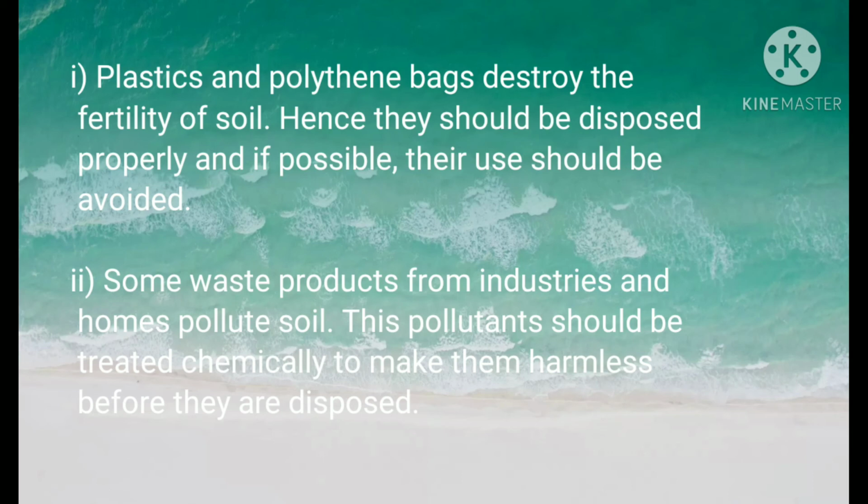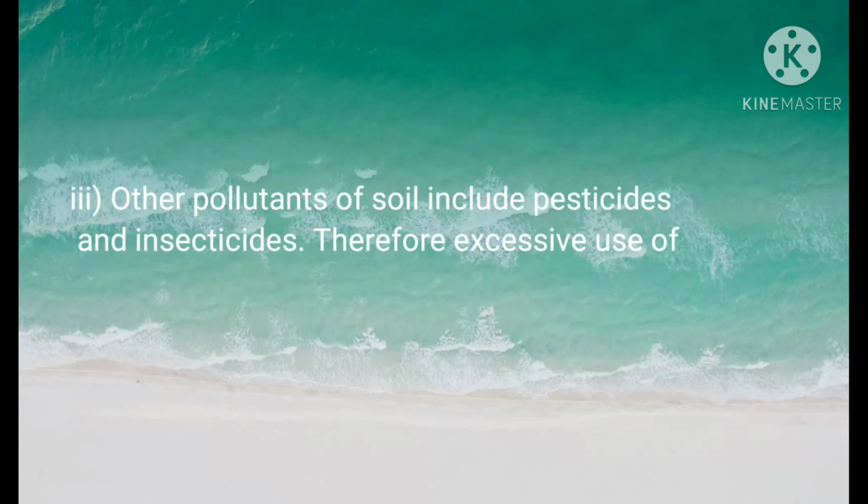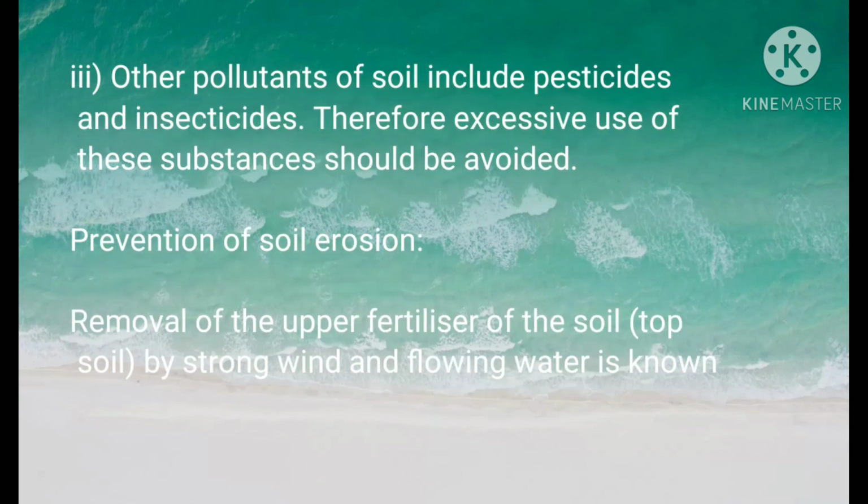2. Some waste products from industries and homes pollute soil. These pollutants should be treated chemically to make them harmless before they are disposed. 3. Other pollutants of soil include pesticides and insecticides. Therefore, excessive use of these substances should be avoided.